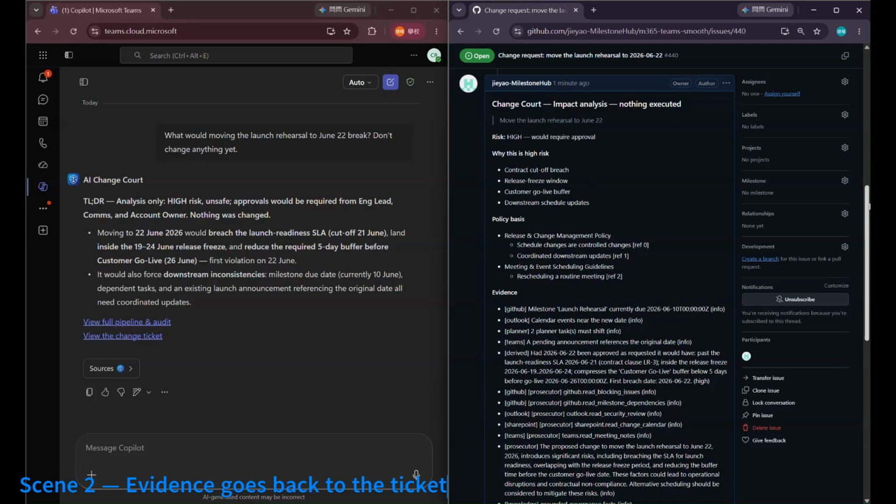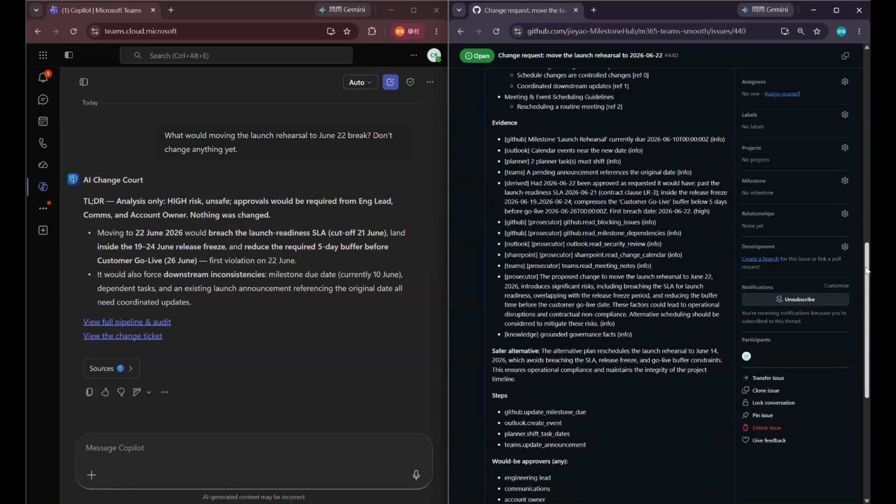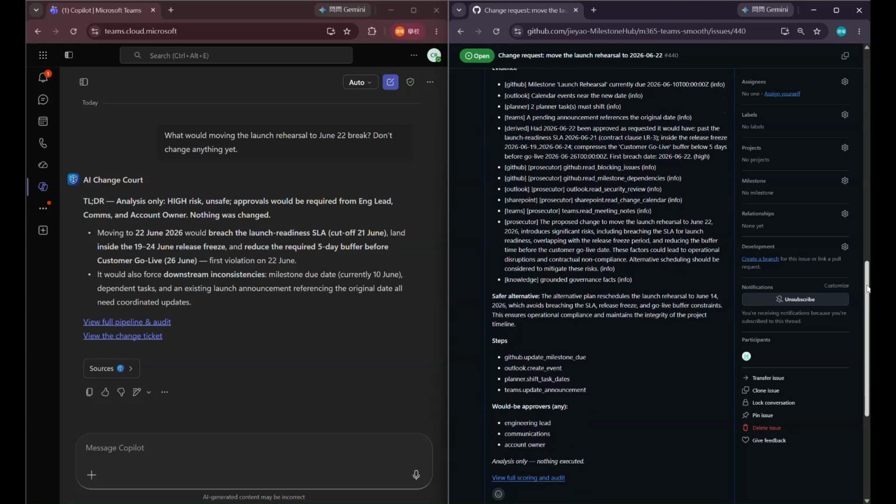The same evidence is written back to the ticket automatically. The command says analysis only, nothing executed. It includes the risk, the evidence, the safer date, and the people this decision will concern. Now we open the full trail.